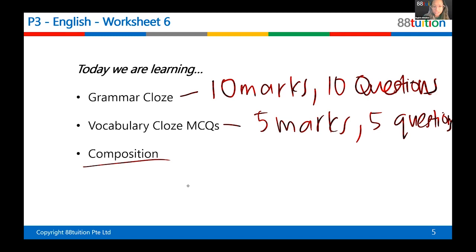So composition for now, have you done composition in school so far? Have you written a composition? How many marks is it upon for school? I don't know. 30, 40, 50. That's a wide range. Okay, for what I know, for lower primary in most primary schools it is over 20. But for PSLE, when you sit for a major exam, it's 40 marks.